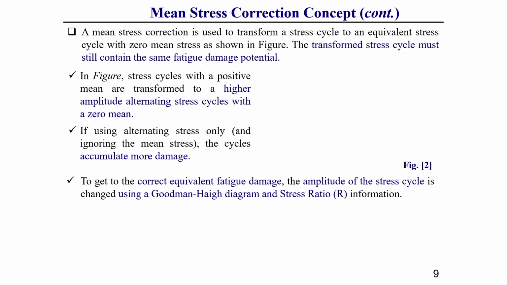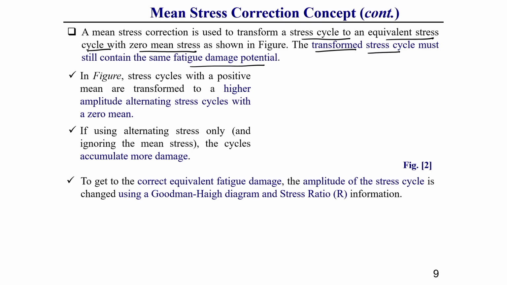Mean stress correction is used to transform a stress cycle to an equivalent stress cycle with 0 mean stress. That means a fluctuating stress cycle which has a mean stress value, we are converting to a reversed type of stress cycle with 0 mean stress. This I have already shown in the previous slide. Whatever the transformed stress cycle is, where the mean stress is 0, this must still contain the same fatigue damage potential. This you should keep in mind.